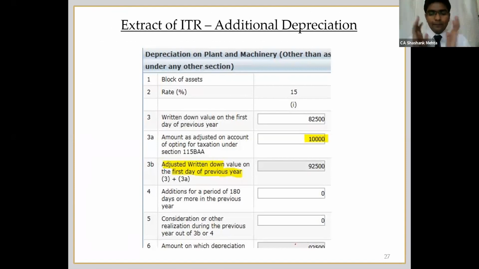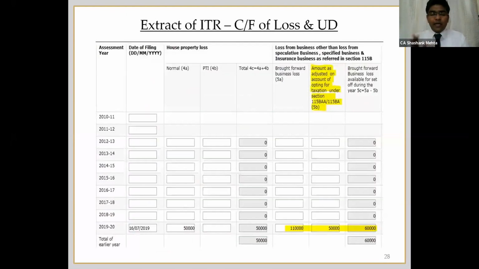Second adjustment, and a very important adjustment, is with respect to the adjustment of losses. As we all discussed, certain types of losses which are attributable to additional accelerated deductions, like 10AA, etc., or ATIB, ATSA, etc., those kind of losses which are attributable to that business or that particular section, such losses have to be foregone. You cannot carry forward or set off such losses. Now in ITR they have given a particular column where you have to mention that amount, and that amount will be reduced from the carry forward losses.